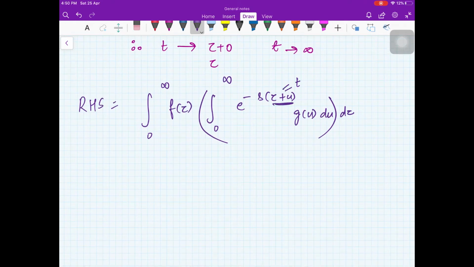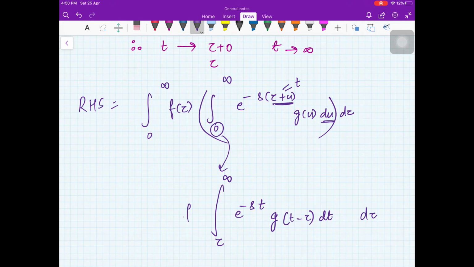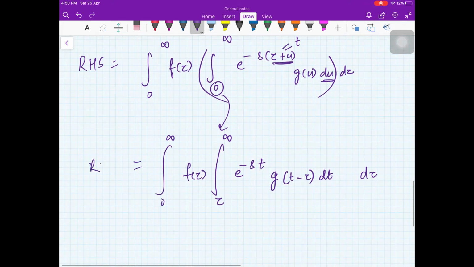And here now we are putting this thing equal to t, and the limits for t are t equal to tau to infinity, e raised to minus st g. In place of u, you will have t minus tau, and in place of du, you will have dt, right? And then you have d tau and f tau 0 to infinity, right? So this is your right hand side.